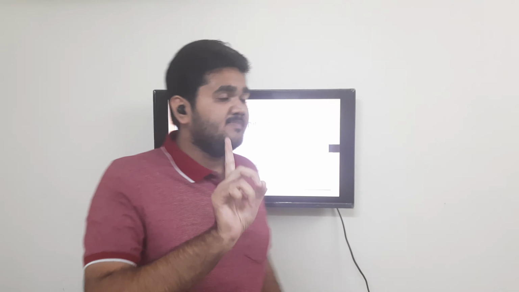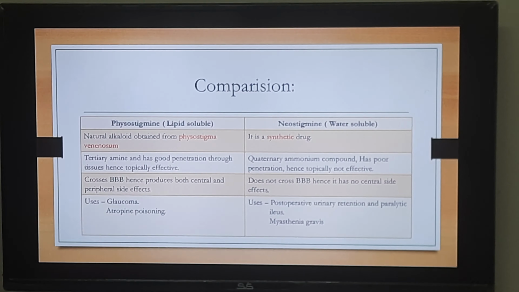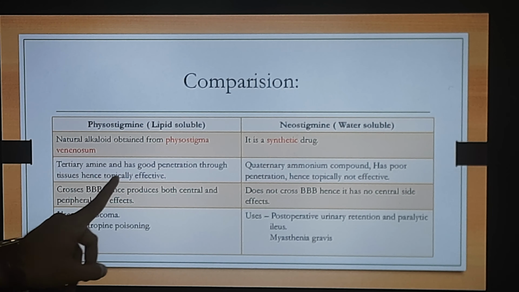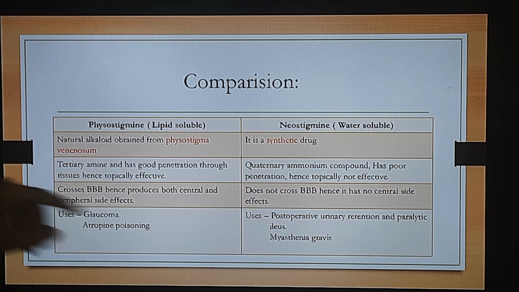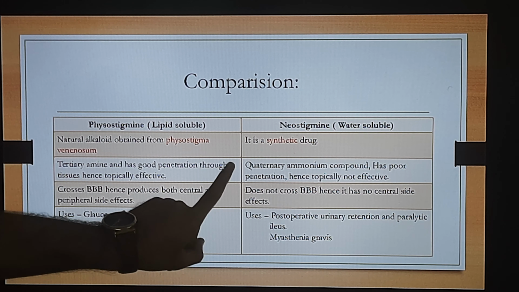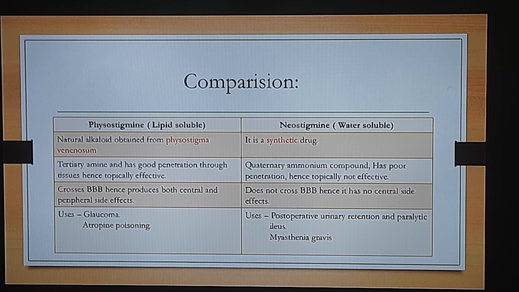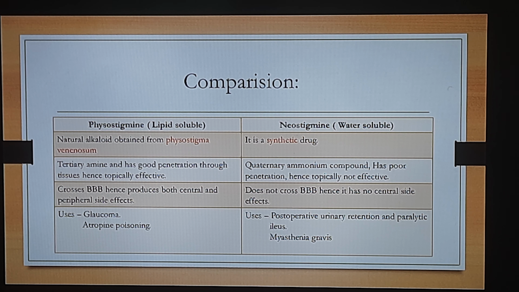So that is why it is written here that physostigmine, being a tertiary amine, has very good penetration through the tissues. Hence, it can be used topically for different therapeutic uses. On the other hand, neostigmine is a quaternary ammonium compound with very poor penetration. Hence, it is topically not effective.